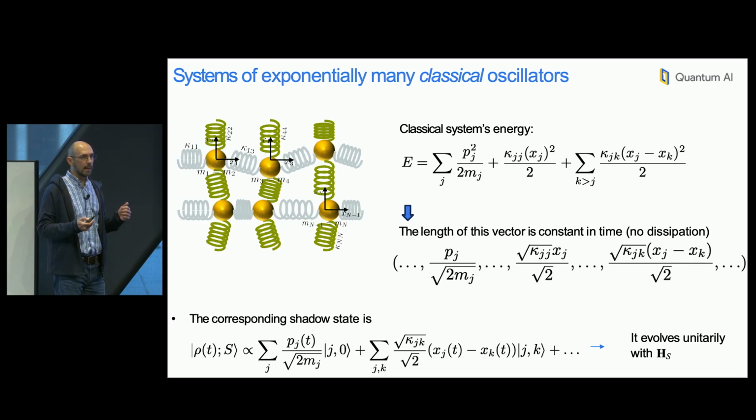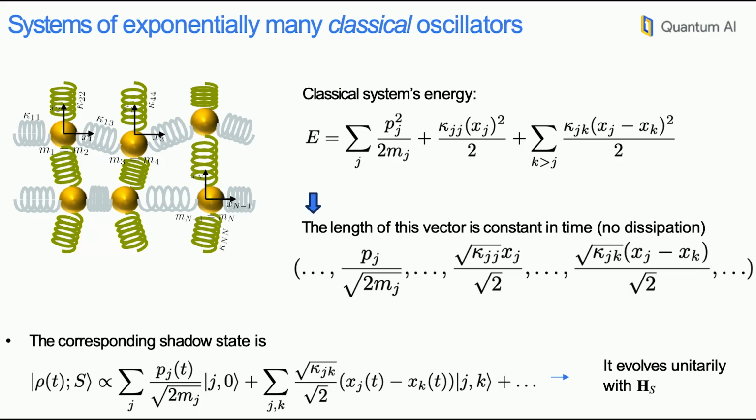So for this case of exponentially many classical oscillators, you can think of a network of masses connected with springs and so on. There's going to be an energy functional, so there is a kinetic term, there is a potential term, everything is quadratic. And the shadow states in that case are going to correspond to these vectors of exponential size, which are essentially the square root of the terms that appear in your energy.